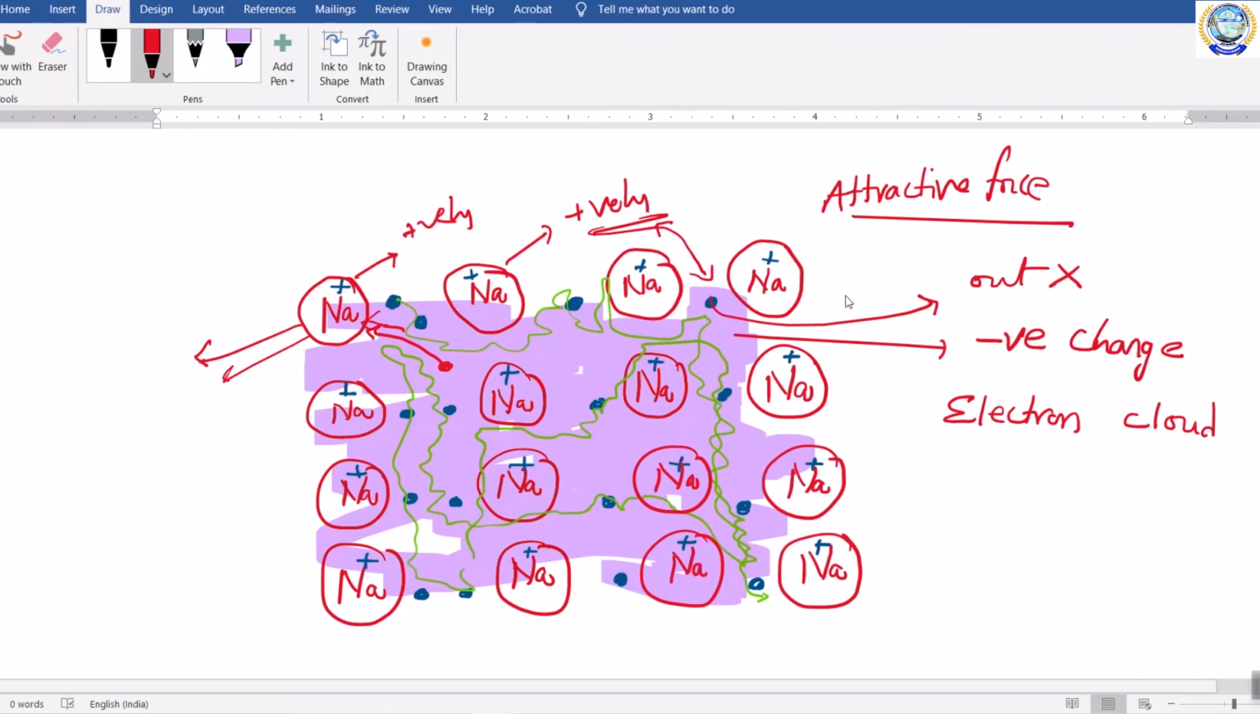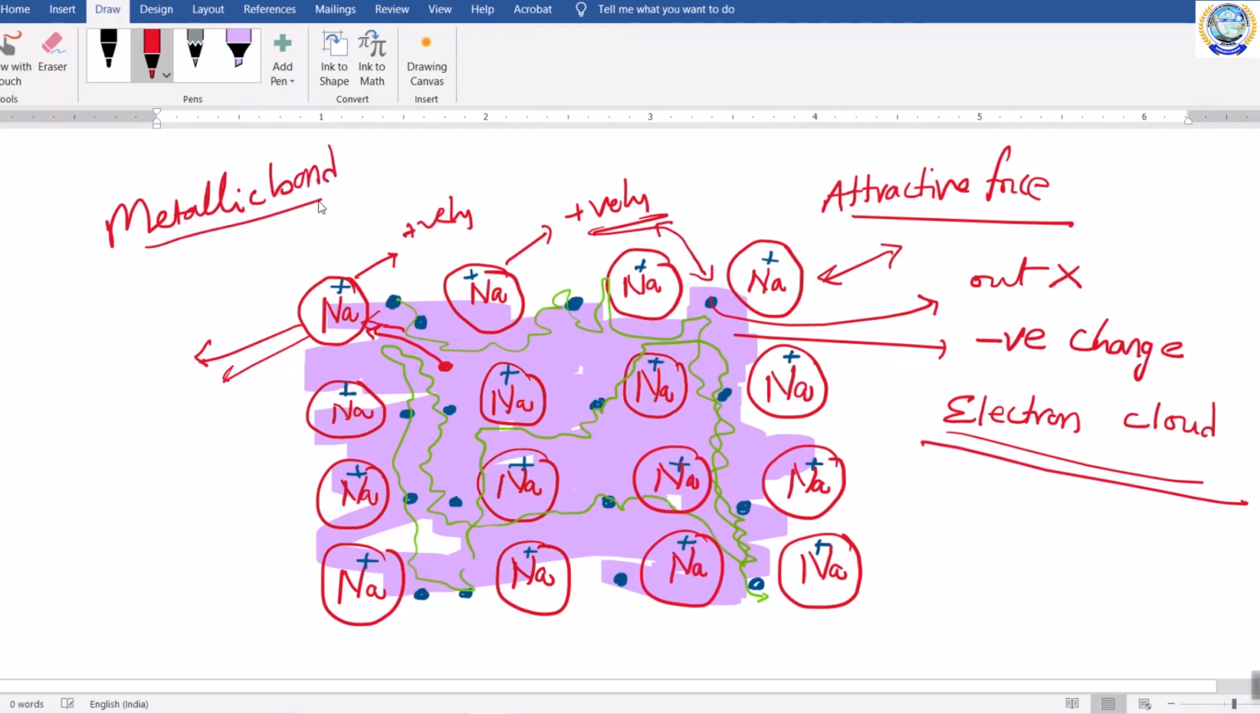Okay, what is the attractive force? All metal ions present in the metal are attracted to this negatively charged electron cloud. As a result, there is a strong bond formed between all atoms present in the metal. That bond is called as metallic bond. Did you understand?